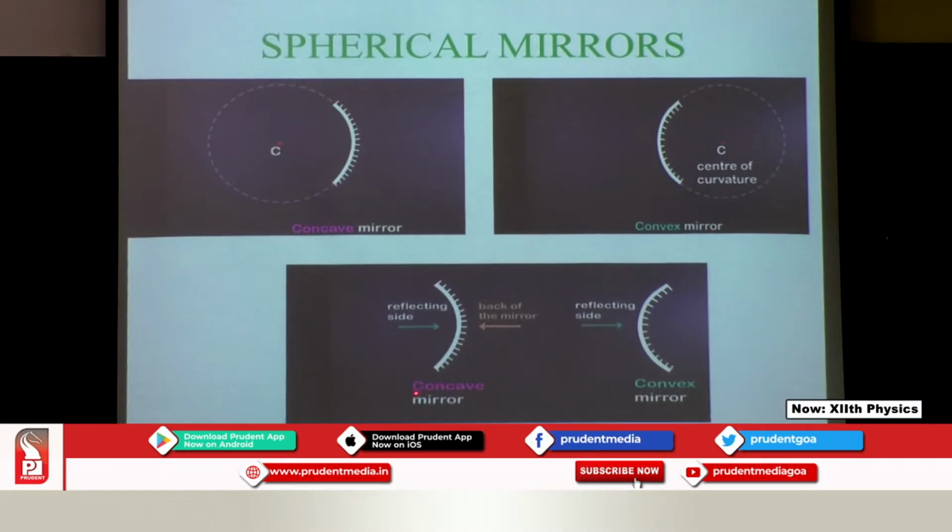Now, what about the convex? Imagine a sphere, and here is the center. If I slice it and use this part, such that the outer, bulging part is reflecting and the inner is silvered, then we term it as the convex mirror. So, this is how you get the concave and the convex mirror.